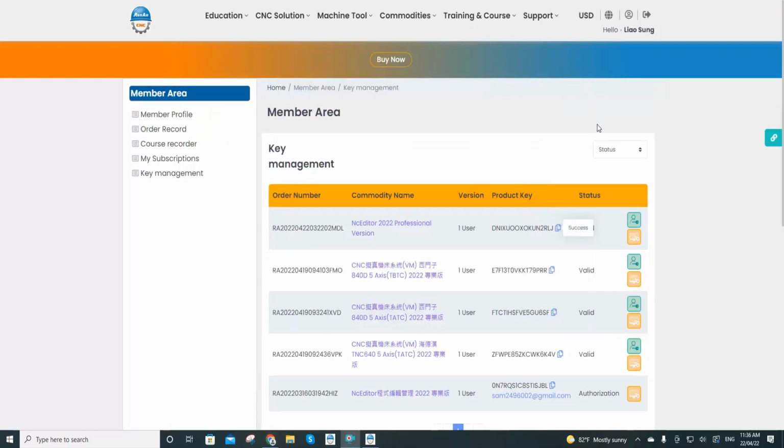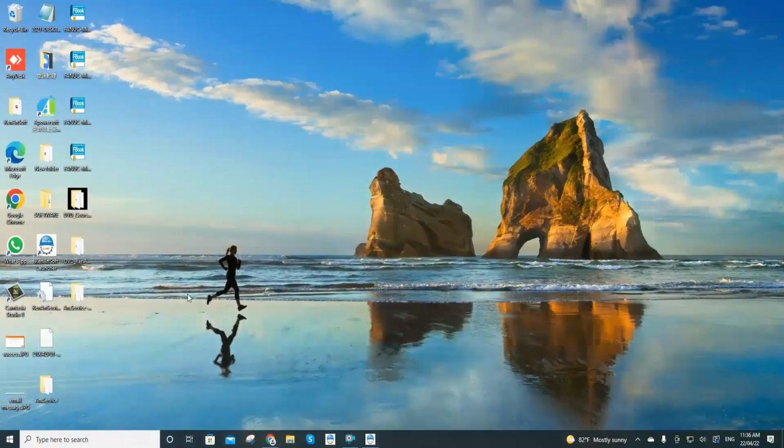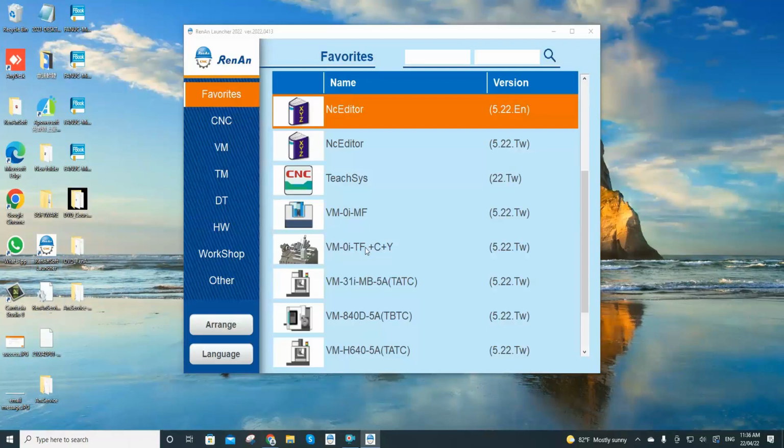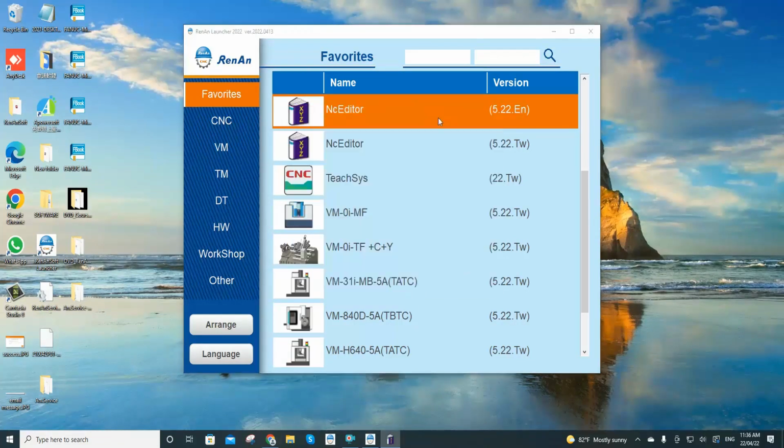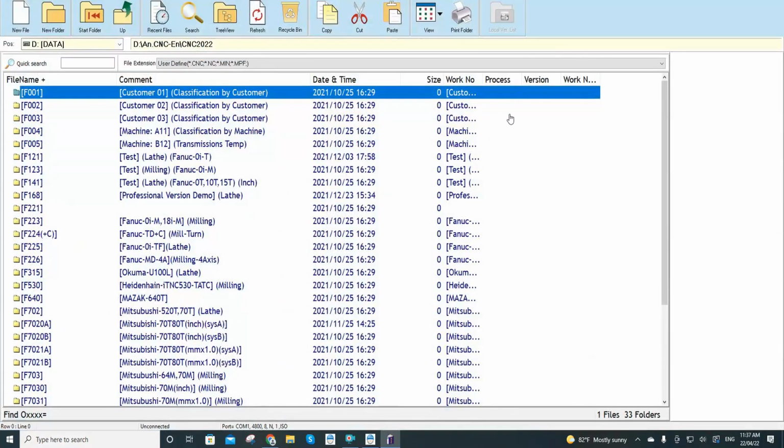First, we go back to the desktop. Now we open the RenAn Soft Launcher. Here is the NC editor we have activated. Now we open it. So as you can see, we have opened the NC editor successfully.